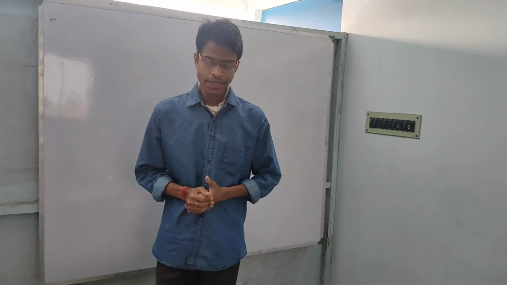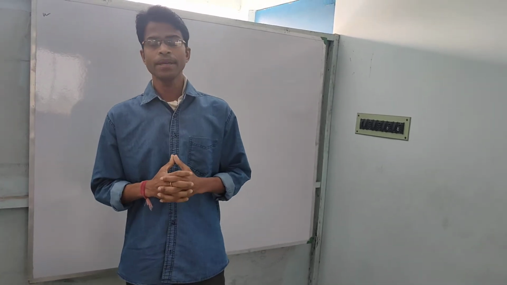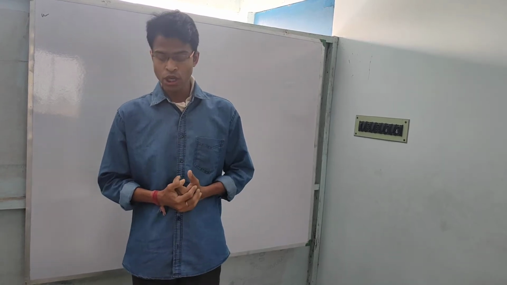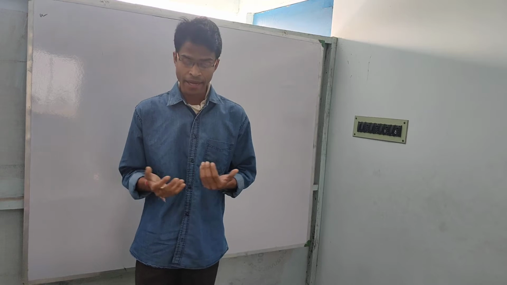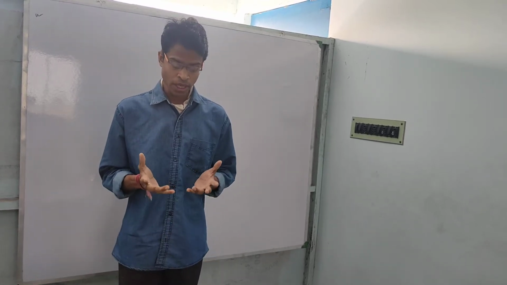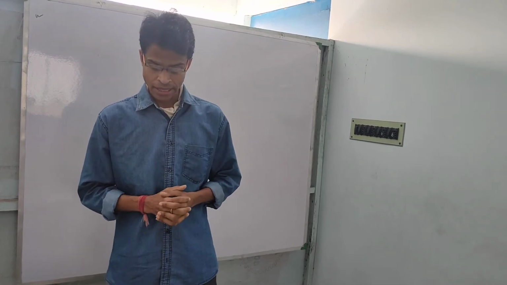The most important thing is that a computer never gets tired. Human beings may get tired, students, but a computer never gets tired. It can do a lot of things very fast, and it can store a lot of data. Whatever you want to store in the computer, you can store very easily.